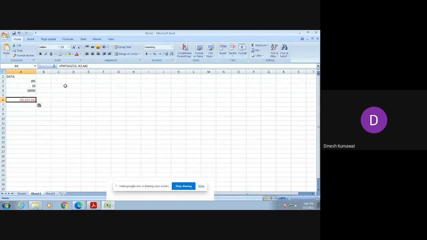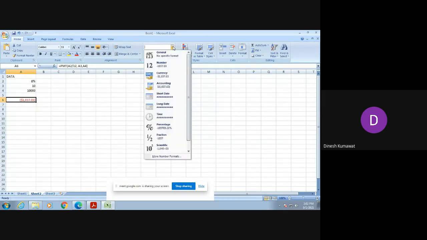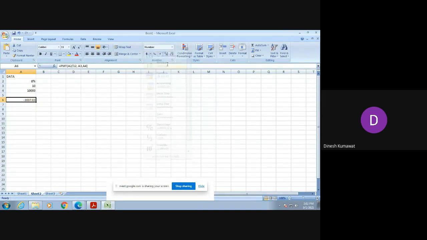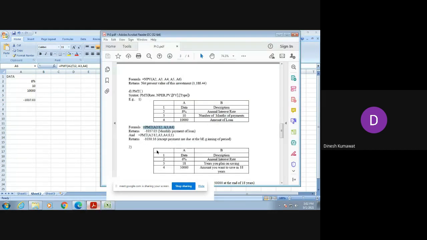So here we are getting the output of the first formula, that is PMT A2 by 12, comma A3, comma A4. If you want to change it to rupees, then you will get minus 1037.03. So let us see what is the answer. Here you can see it returns minus 1037.03, that is the monthly payment of the loan.